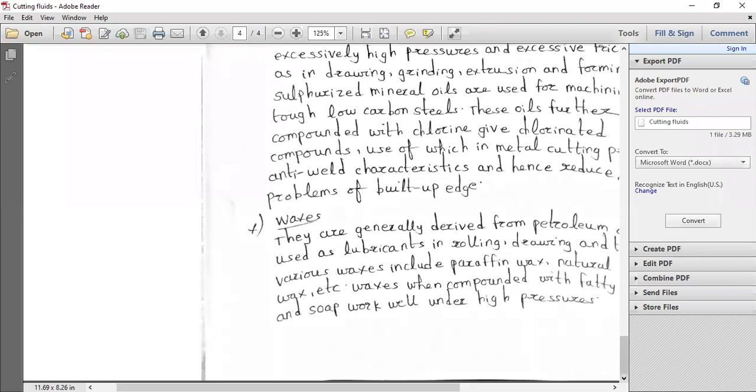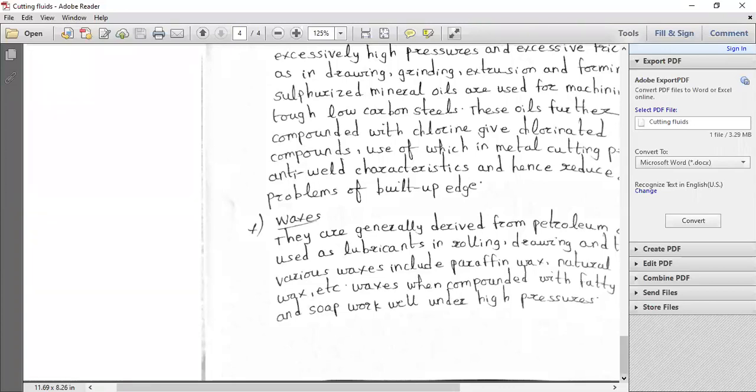Mostly we use oil, and for some other purposes we use water, but water we use only for the lower temperatures, not elevated temperatures. At elevated temperatures we try to use oil. This particular graphite suspension is used in forging, foundry works, extrusion, wire drawing, etc.